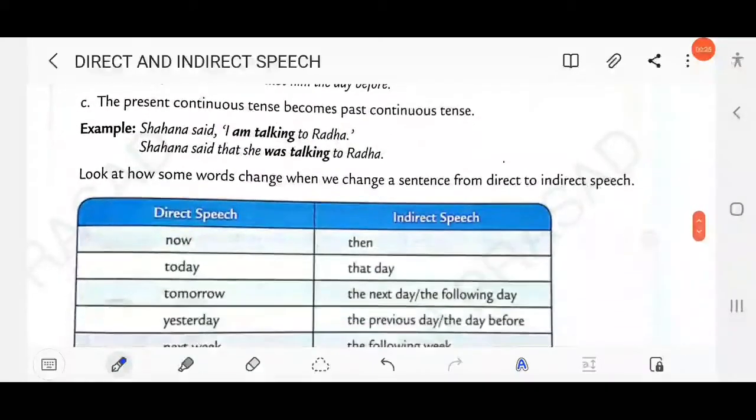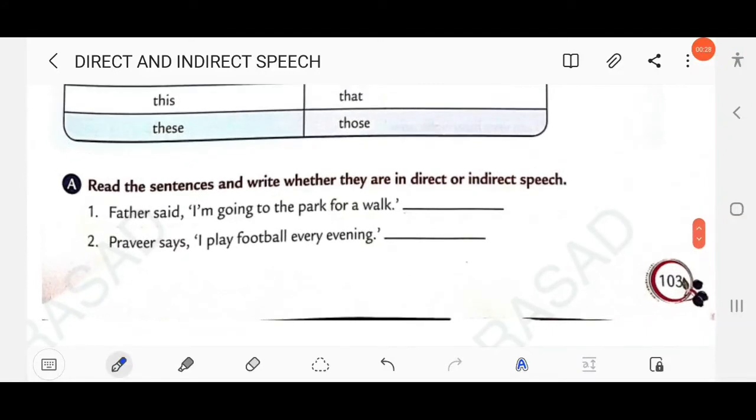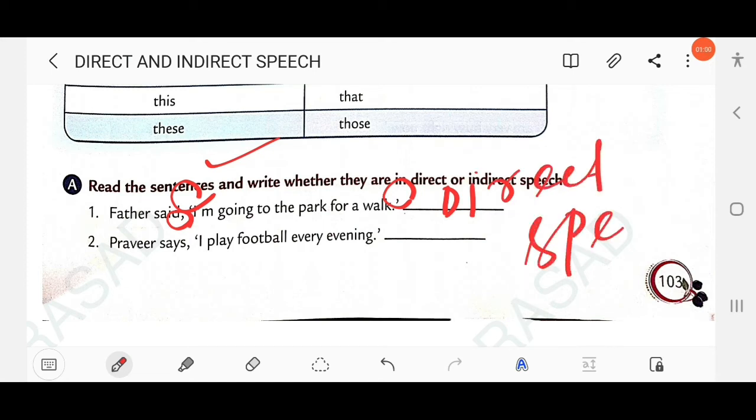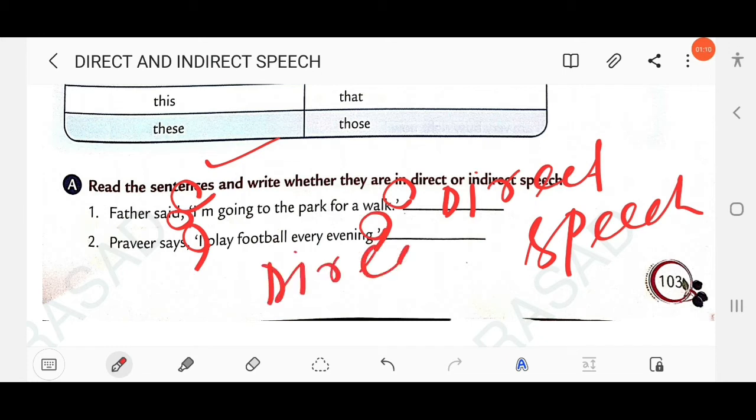Then next, let's discuss the question answers from your book. Here, read the sentences and write whether they are in direct speech or indirect speech. The easiest way to find out direct and indirect is if there is a comma and inverted commas used. Like here, you find a comma and also inverted commas are used. So you have to write here direct speech. The next one, Prabir says, "I play football every evening," right? So here, comma, inverted commas. You have to write here direct speech.